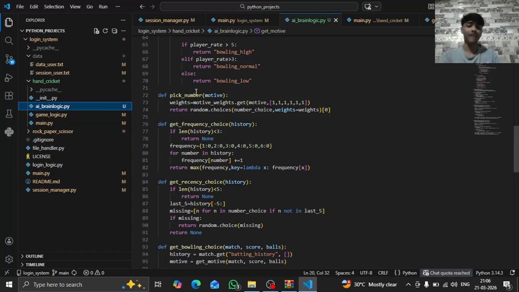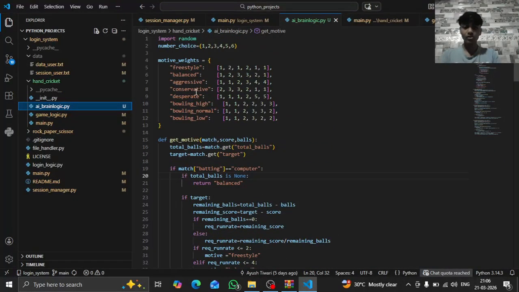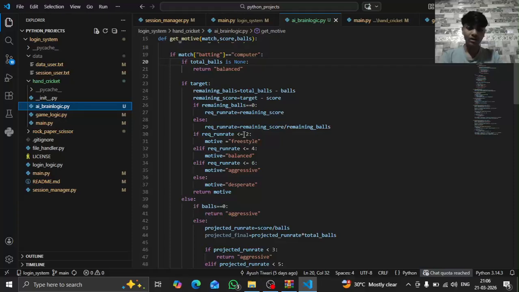And this is the main AI part. My hand cricket works on AI. First, motive. What is motive? We define how much runs we want per ball, the required run rate per ball. So if it is less than or equal to 2, then it's pre-style, meaning play slowly. Less than or equal to 4, balanced. Otherwise, aggressive.